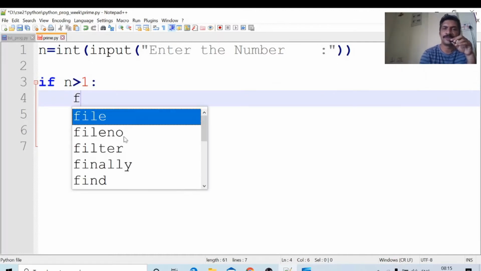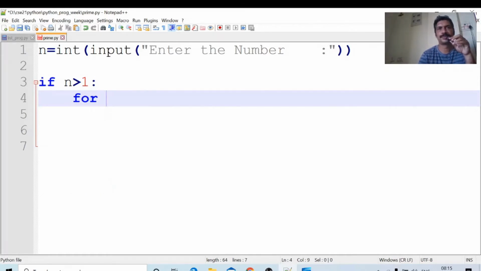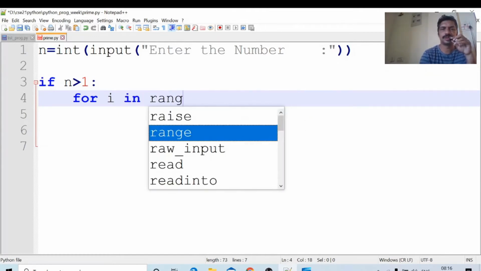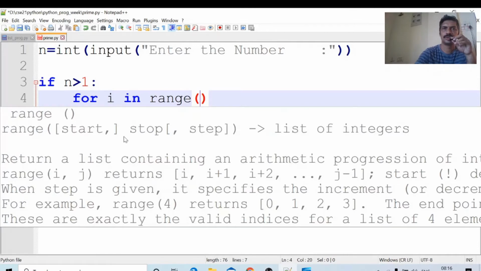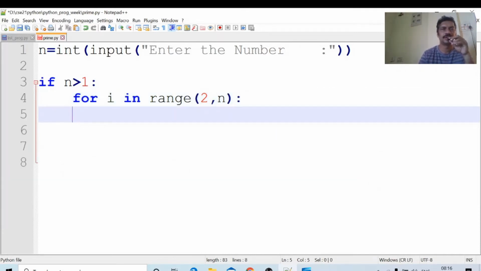We will check from which number to which number? For i in range 2 comma n. Suppose the n value is 17. We will check from 2 to 16. For i in range, this is the first level of indentation. This is the second level of indentation.